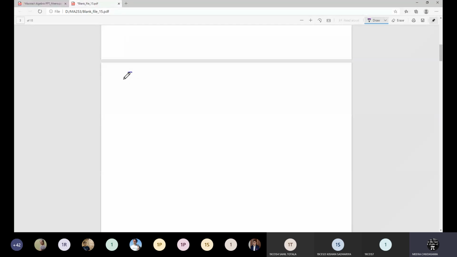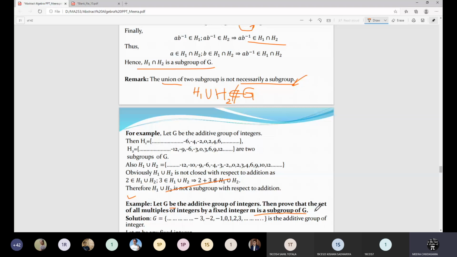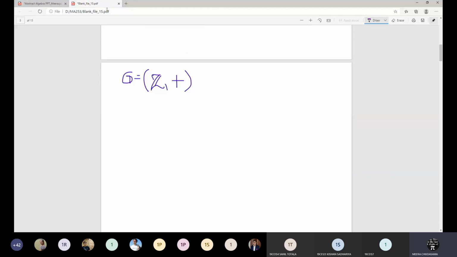That means G is the set of integers, Z, and additive group means the binary operation is plus. Then prove that the set of multiples of integers by a fixed integer m, where m is one given integer, that is the fixed one.